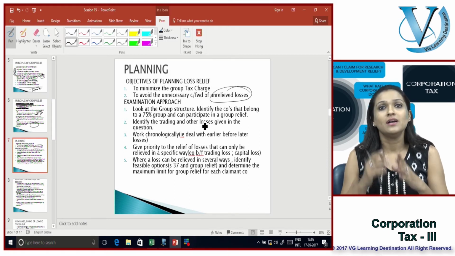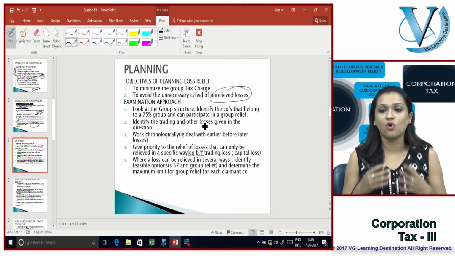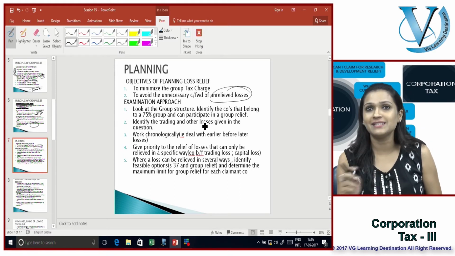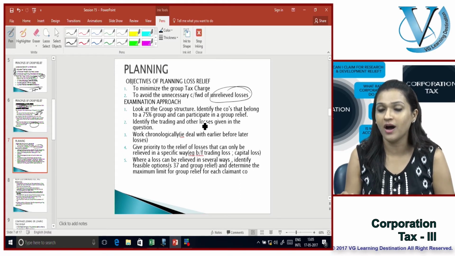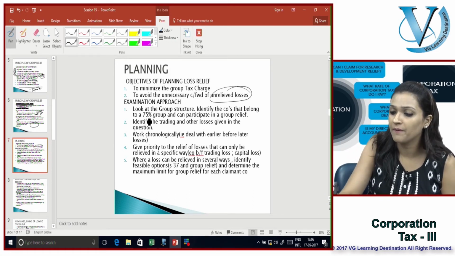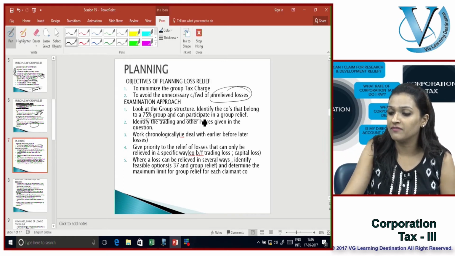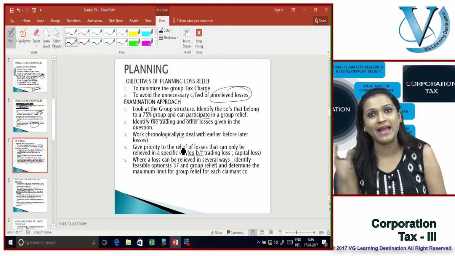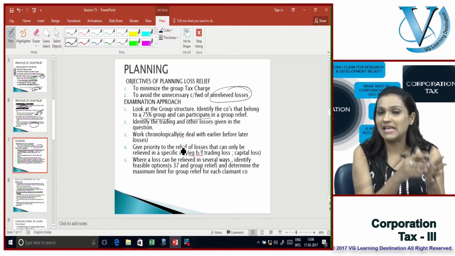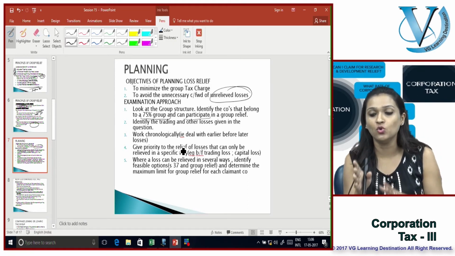Now let's have a look at the examination approach. How you're going to follow the steps in order to resolve this planning of the losses amongst the group relief. First thing would be to look at the group structure, identify the companies that belong to the 75% group and that can participate in the group relief. So what do you take out? You could take out any non-UK resident company. So identify your 75% group first and companies which can participate in the group relief.